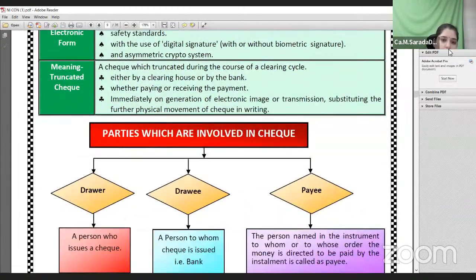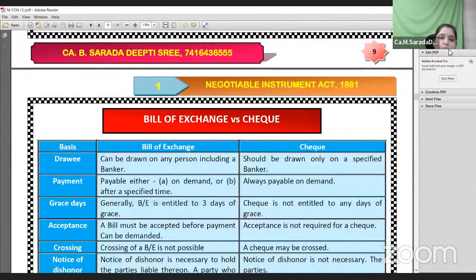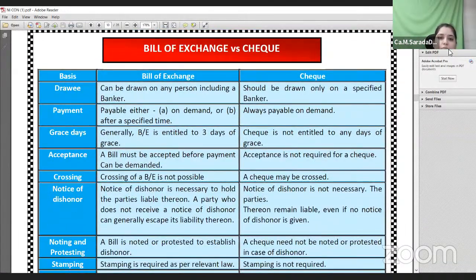Next, as I have already told, drawer, drawee, and payee are the parties in case of a check. So these are the general differences between a bill of exchange and a check. In case of a bill of exchange you have three parties, and in case of a check also you have three parties. A bill of exchange can be payable on demand as well as a time instrument, but a check is always payable on demand. Since a bill of exchange is a time instrument, 3 grace days are added after calculating the due date. But in case of a check, since it is only a demand instrument and not a time instrument, the 3 grace days are not required.